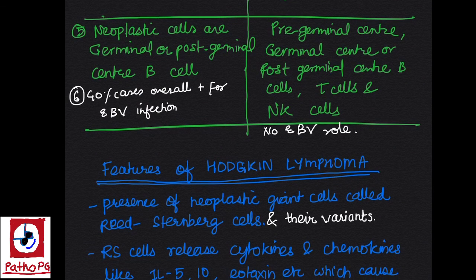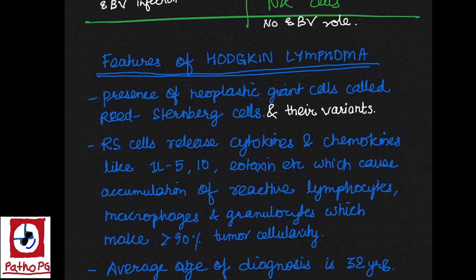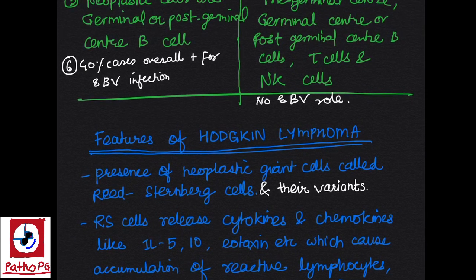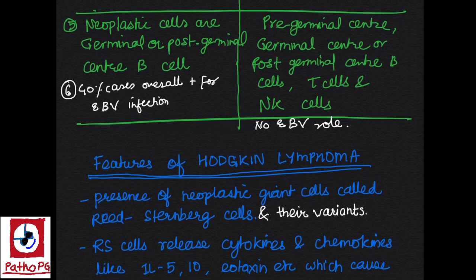Also, neoplastic cells are germinal or post-germinal center B cell only, whereas neoplastic cells in non-Hodgkin lymphoma may arise from pre-germinal center, germinal center, or post-germinal center B cell, as well as from T cell and NK cell. There is a very important role of Epstein-Barr virus in the pathogenesis of Hodgkin lymphoma. In almost 40% of classic Hodgkin lymphoma, EBV is implicated as the cause, whereas in non-Hodgkin lymphoma, Epstein-Barr virus has no role.